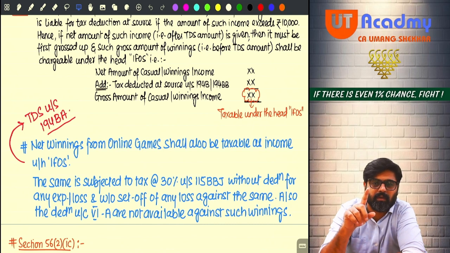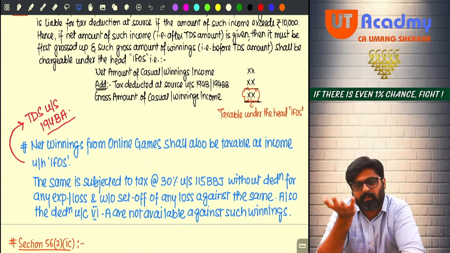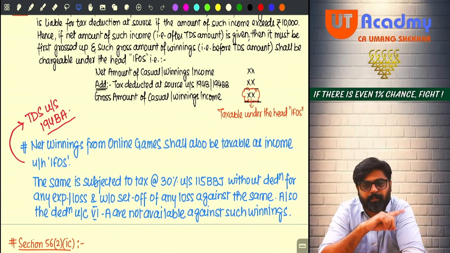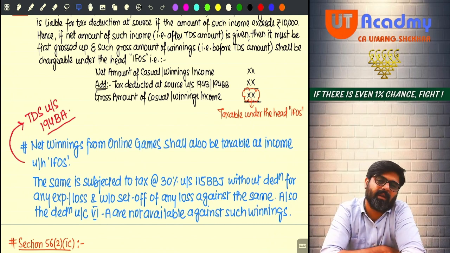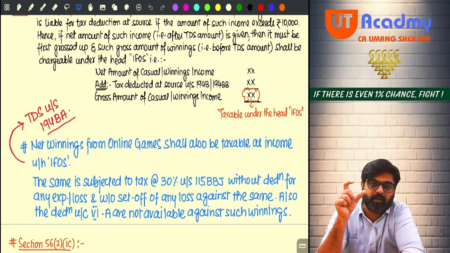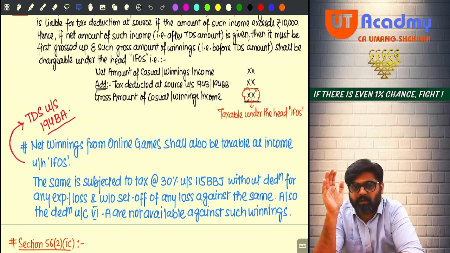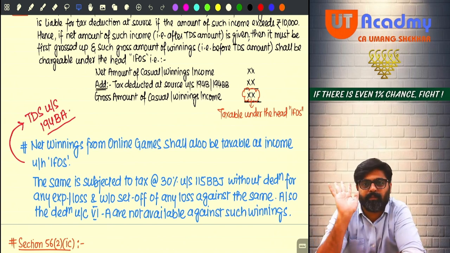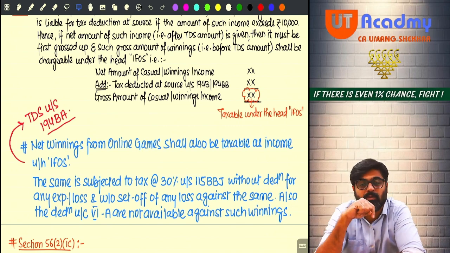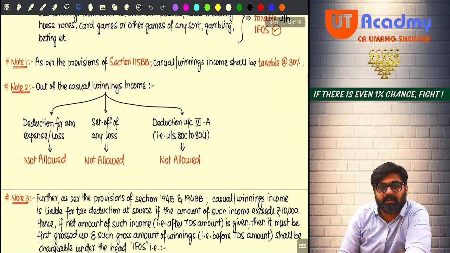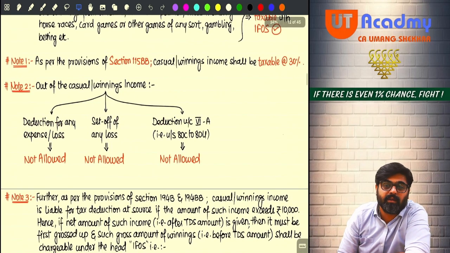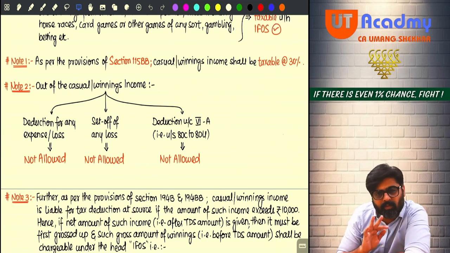Yes or no? So after reducing the TDS, whatever amount is there, that you are getting paid. How much amount you are getting paid? The amount of your online money gaming winnings minus the TDS, that balance amount you are getting paid. What you will do? Add TDS amount which was deducted under 194BA. You will have gross amount of winnings you will show taxable. From that, no expense deduction, no loss set off, then no chapter 6 reduction. The balance amount which will remain will be fully taxable.